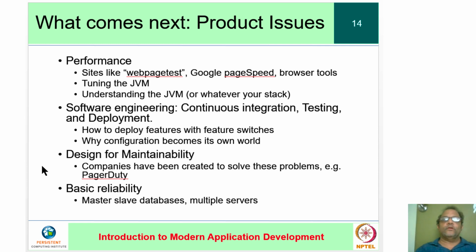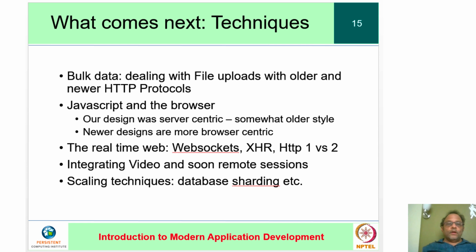And you also need to make sure that you have tested your app with at least a handful of servlet containers like Tomcat and so on, because there will be issues that come up as soon as you multiply these components, and one needs to understand what those issues are, at least at a basic level, before you can make the product real. So that is what comes next as far as the product is concerned.